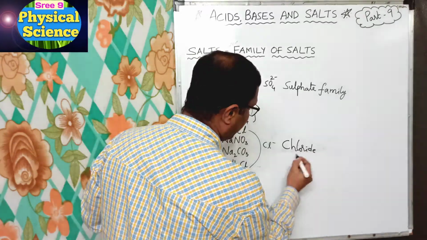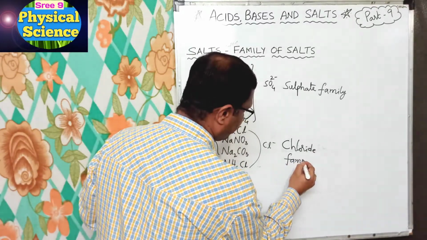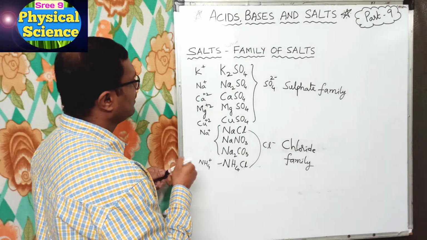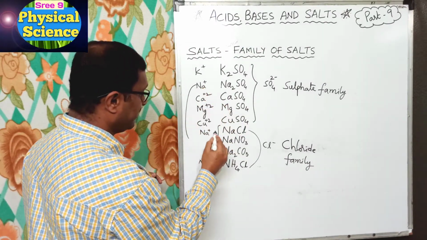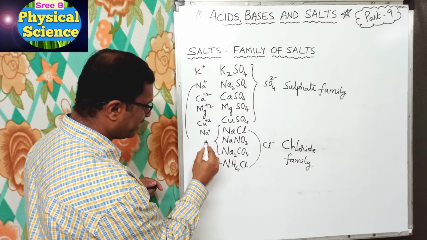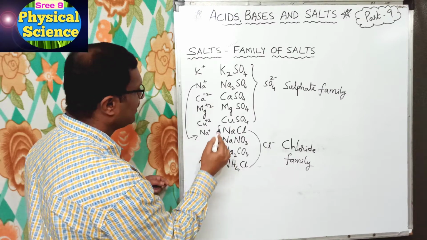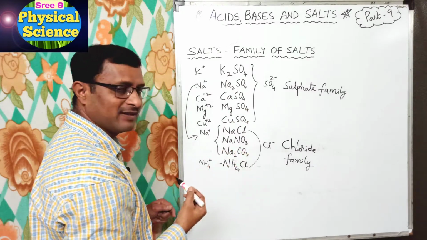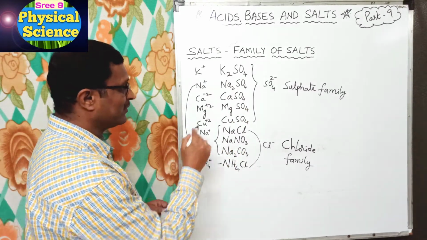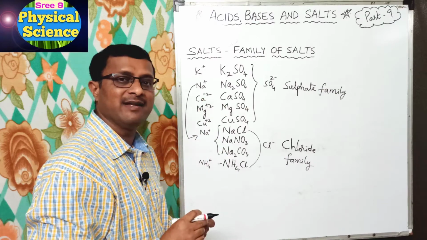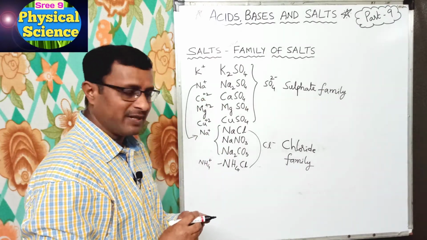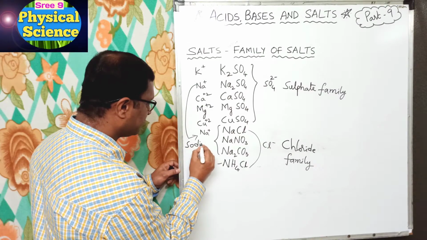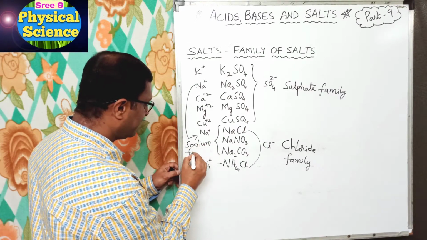These belong to the chloride family, right? Now coming to this side, any common? Yes, sodium. For these two also Na, sodium. Hence here sodium sulfate, sodium chloride, sodium nitrate, sodium carbonate belong to Na plus, because for these 4 salts the cation is the same, that is sodium. Hence we say these belong to the sodium family of salts.